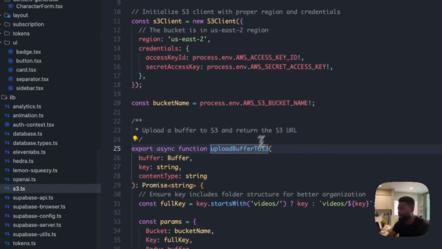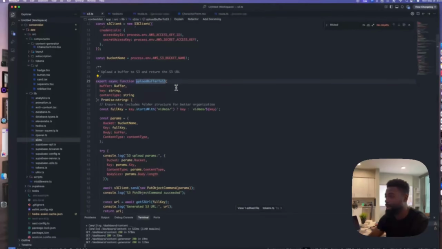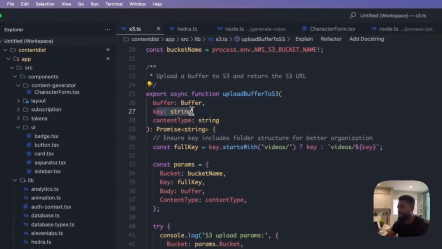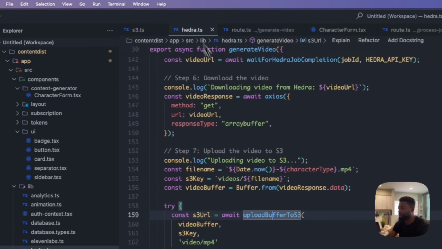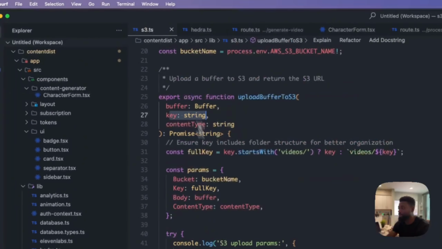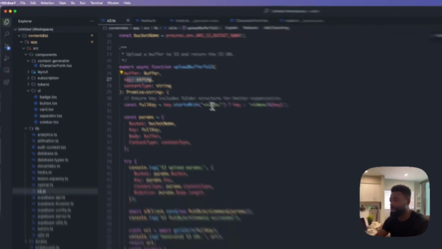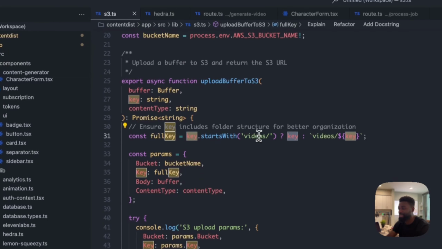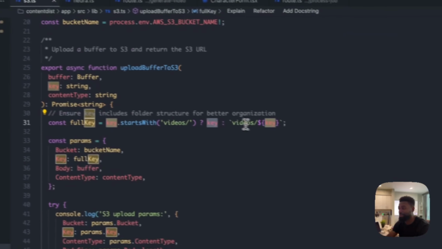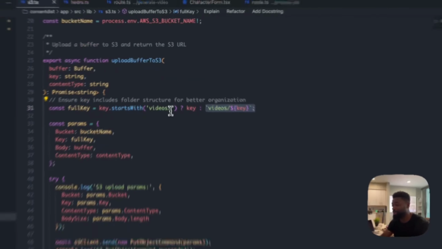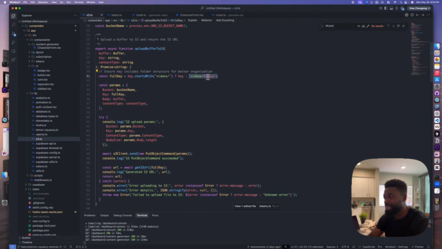and we are passing that over to the upload buffer to S3. So if we come over here to upload buffer to S3, we are essentially checking the key that we got back from here. So if we go back, the key, how did we construct it, video/the file name. So we're basically checking to make sure the key starts with video/, and if it does start, we use the key we get back, and if it doesn't, we reconstruct it again. This is just to make it a little bit dynamic, just in case we are passing just the key without constructing this. So that is what this is for.